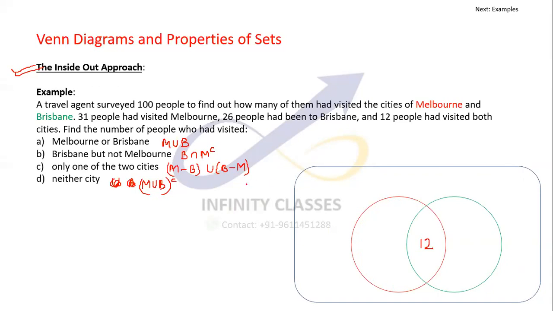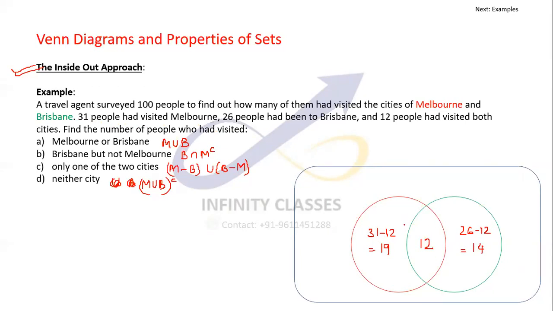31 people visited Melbourne, so 31 were the total number of people who visited Melbourne. How many people visited only this part? That would be 31 minus 12, which is 19. And 26 people visited Brisbane, so it would be 26 minus 12, which is 14.